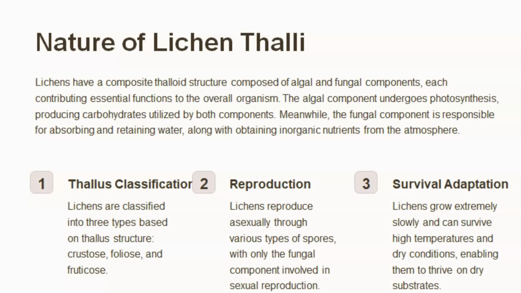Reproduction. Lichens reproduce asexually through various types of spores, with only the fungal component involved in sexual reproduction. Survival adaptation. Lichens grow slowly and can survive high temperatures and dry conditions, which enables them to survive on dry substrate.